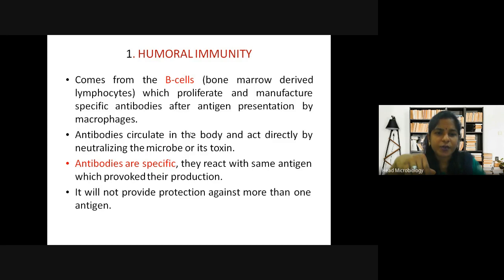Then antibodies are specific. They react with the same antigen which provoked their production. I told you antigen-antibody reactions are very specific. So they react with the same antigen against which they are produced. It will not provide protection against more than one antigen because they are specific. It will bind to the same one antigen, not to two or three antigens. They are all produced in response to one antigen.